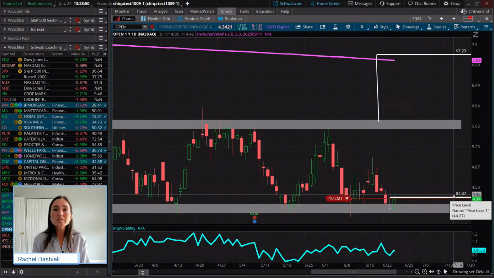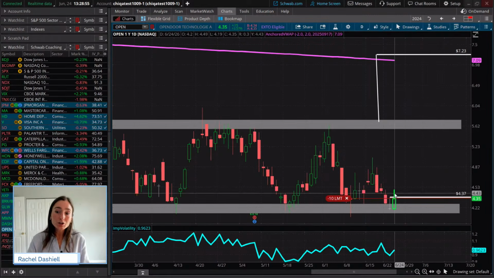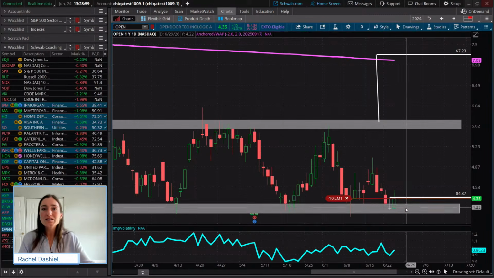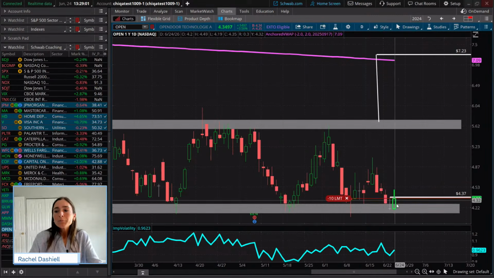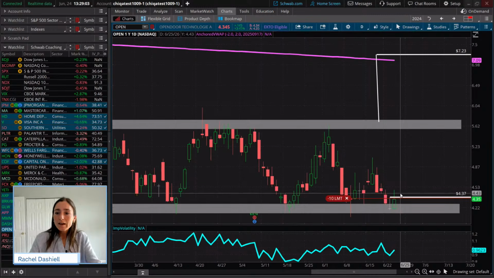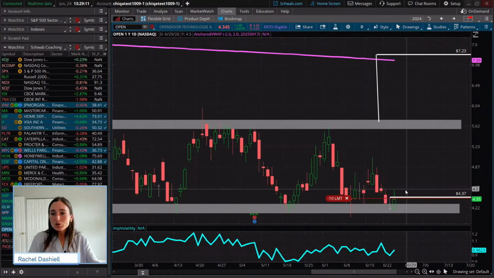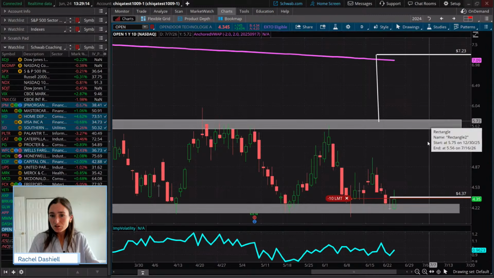So if we do see a close above 437, which it was trading above earlier today, but it's been met with a little bit of selling pressure throughout, we are going to then enter into a long trade, buying a call option once we get that confirmation, targeting the upper bounds of this range.